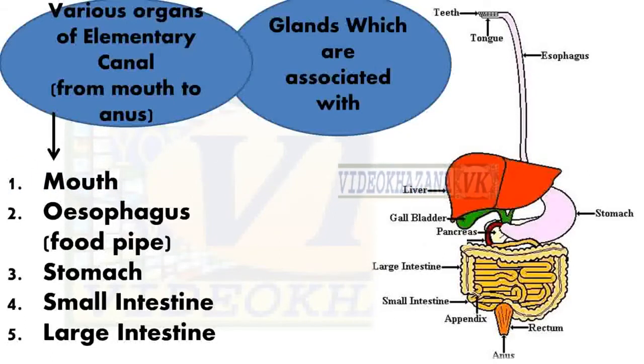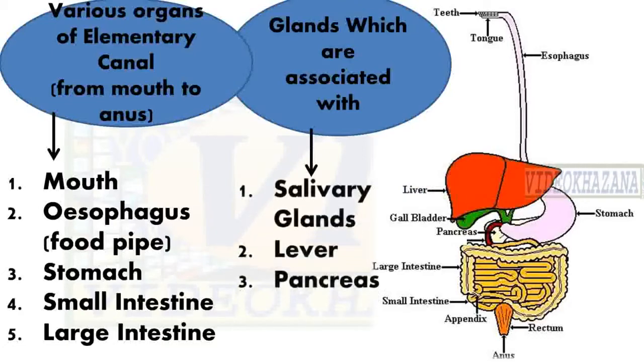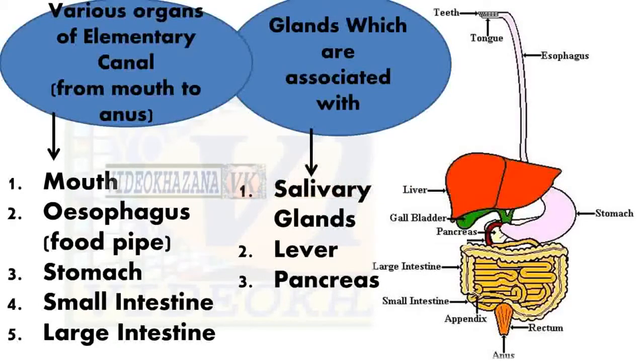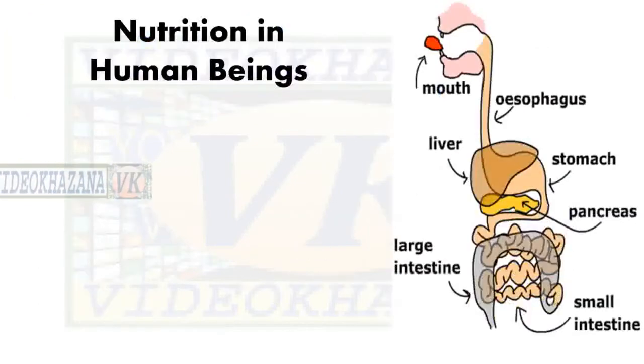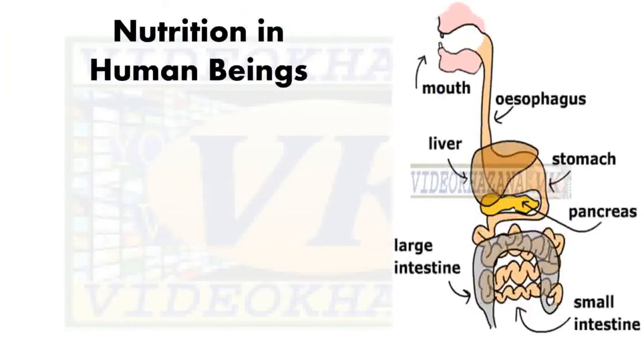First is the mouth, then the esophagus. We call the esophagus the food pipe also. Then stomach, small intestine, and large intestine. Now glands. First is the salivary glands, that are present in the mouth. Second, liver, and then pancreas.